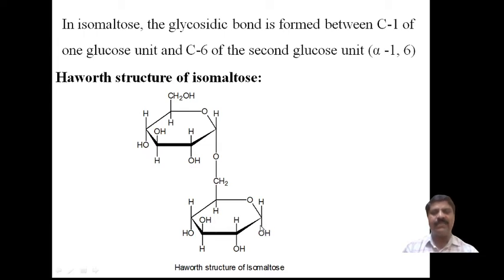The OH groups at the first and fourth positions are on the same side, a cis form, so it is called alpha. If the OH group is on the opposite side, above the plane, then it is called beta.